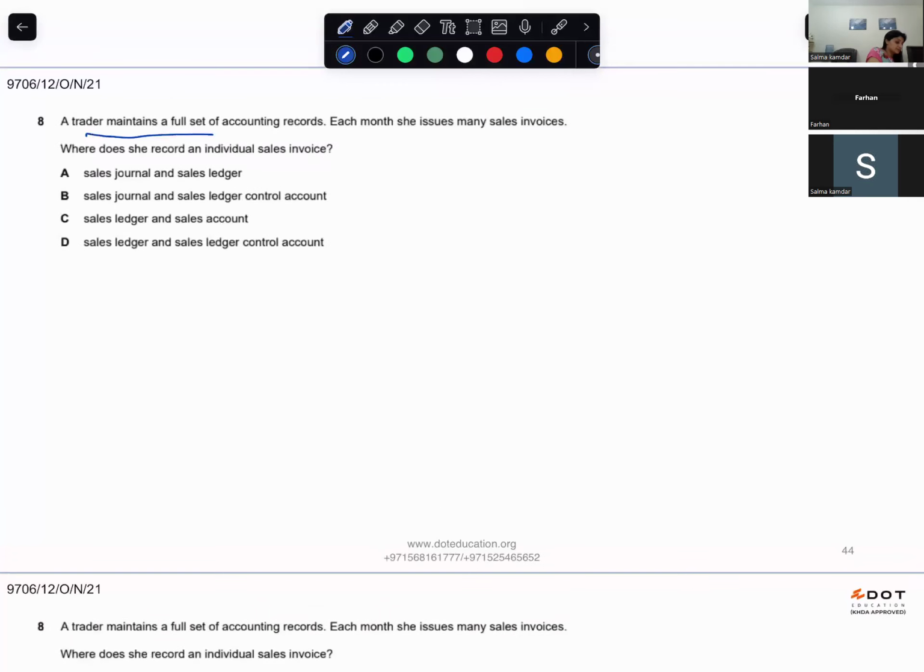A trader maintains a full set of accounting records. Each month, she issues many sales invoices. Where does she record an individual sales invoice? A sales invoice is for credit sales, right? Yeah, credit sales. So it's going to be in the sales ledger control account. Sales journal and sales ledger control account.